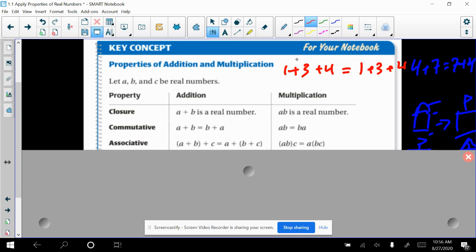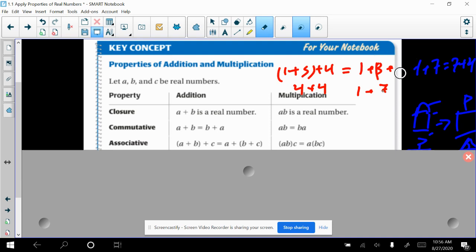But what the associative property says I can do is I can add these ones first, or I can add these ones first, and I get the same answer. And so let's just verify that. 1 plus 3, the parentheses indicate I have to do that first. So I would have 4 plus 4 here. And over here, I would have 1 plus, I would have to do the 3 plus 4 first, because that's what's in parentheses. And either way, we get 8. So it is a true statement. And we could verify that really easily, but I need you guys to be able to come up with the justification for that, and the reason is because of the associative property.